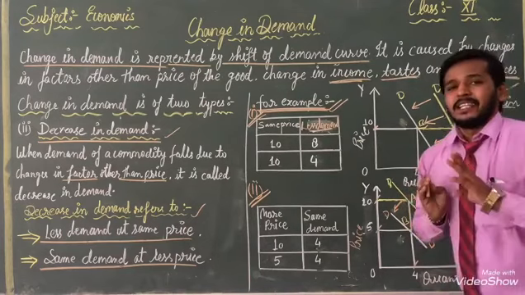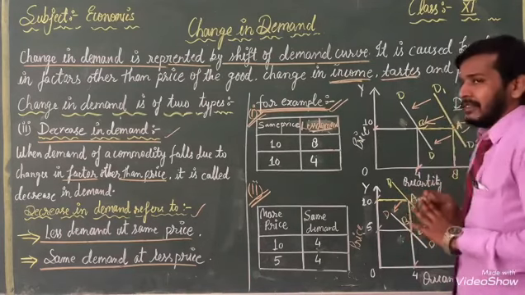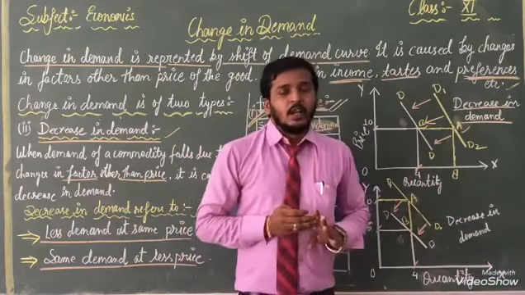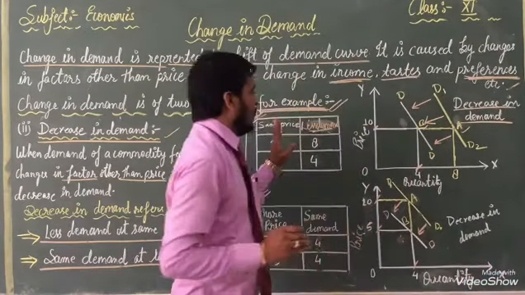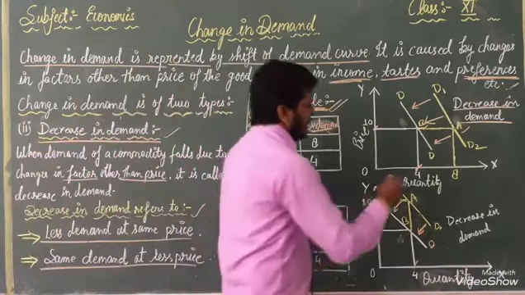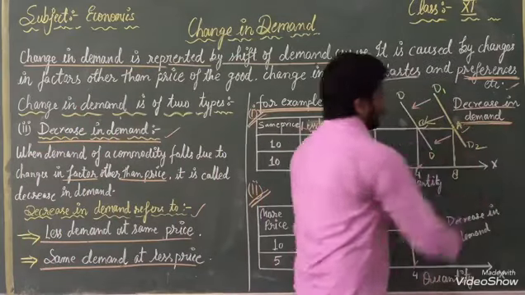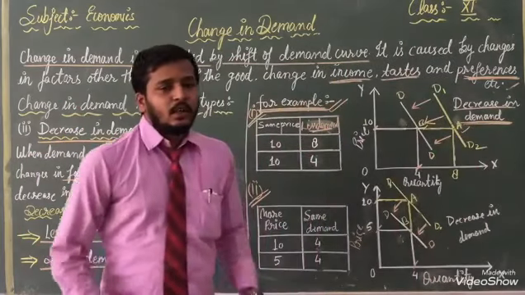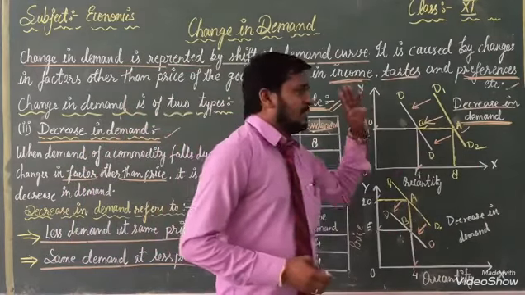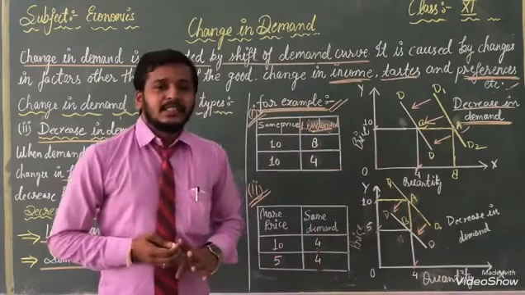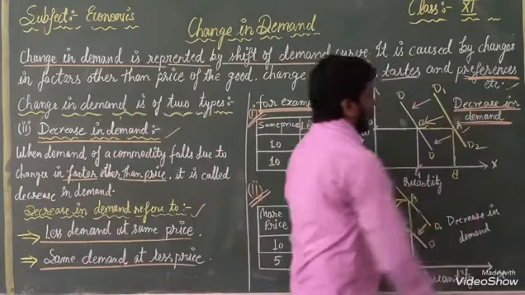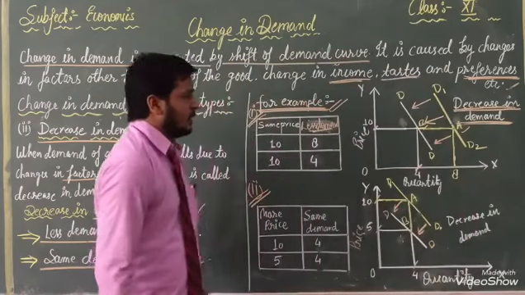So now I am going to tell you what you have understood. With the help of this table, we can say it is representing decrease in demand. With the help of that, we are able to explain it is the decrease in demand. Okay? With the help of that, you can show decrease in demand.